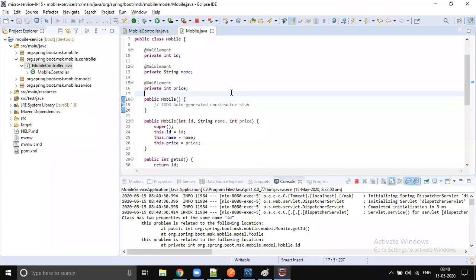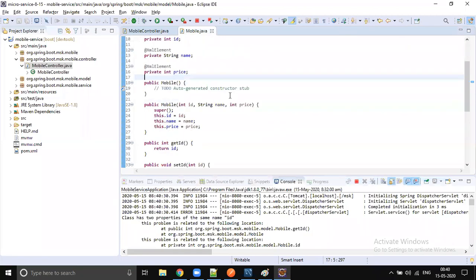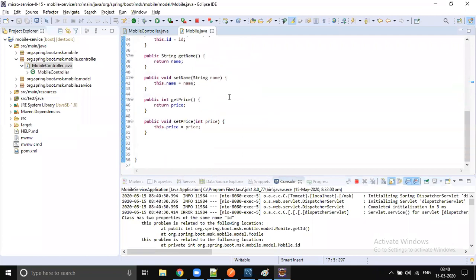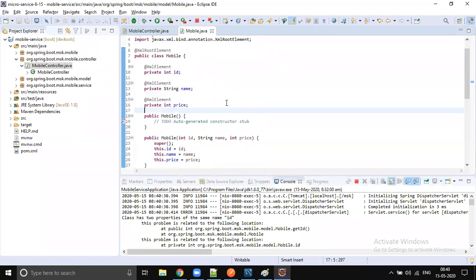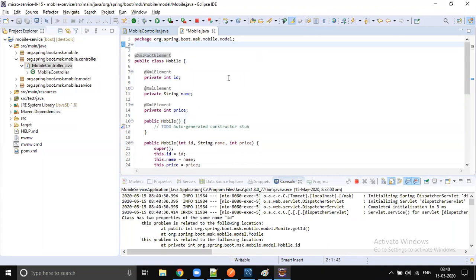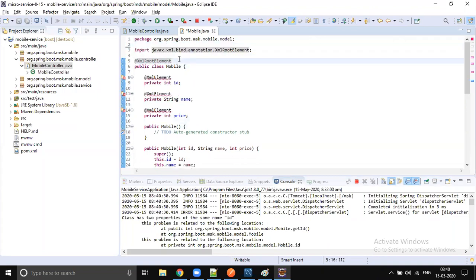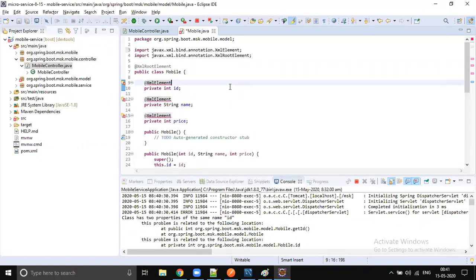Class has two properties, ID. I'm using the correct notation. Let me check. By default it is showing XML root element and XML element, with JAXB only.